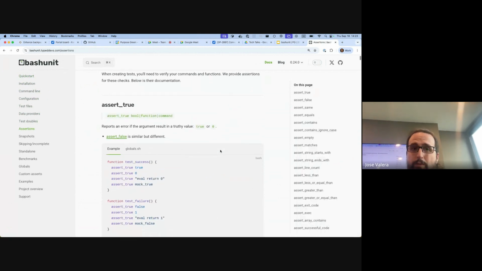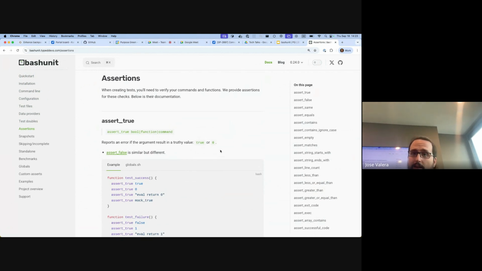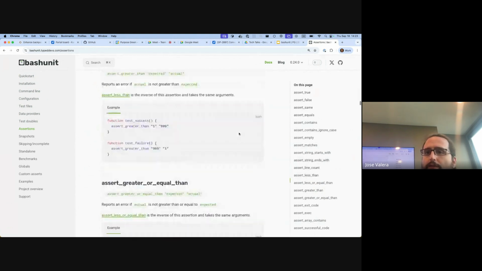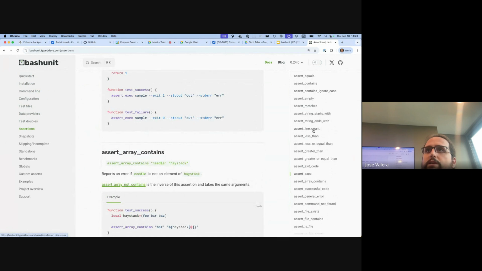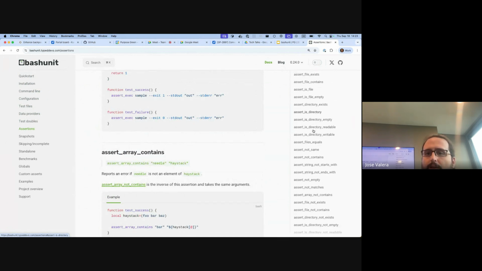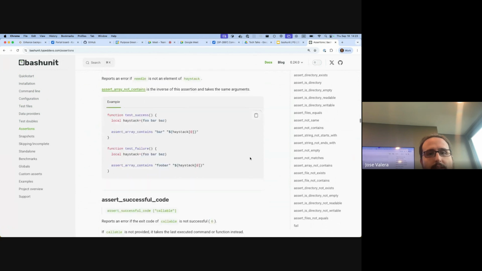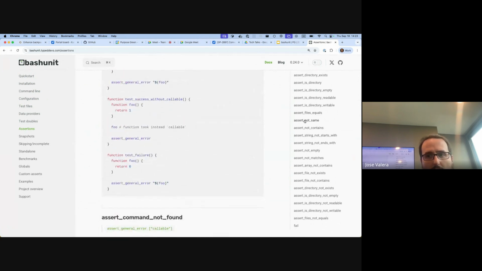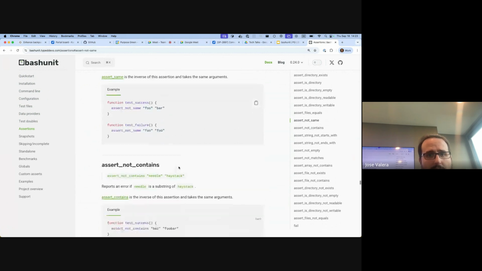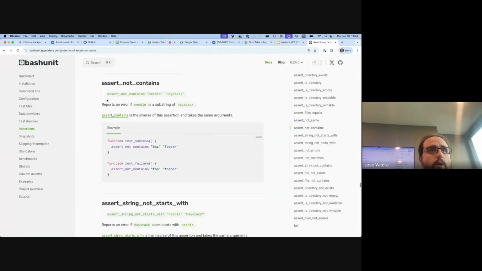This is also a thing that I didn't find in the other testing libraries: the documentation here. This is the documentation for the assertions. You can see these are all the assertions we have so far, native. And then here you can see the documentation for each assertion. So you can click on it, and you go straight to the example. But that's not all. That's the assertions.